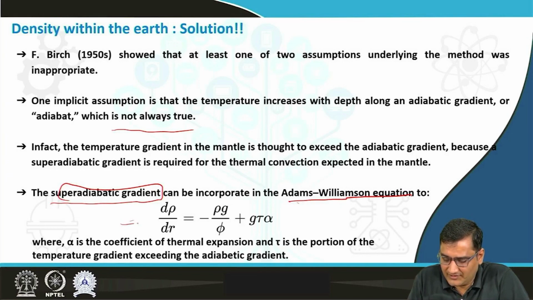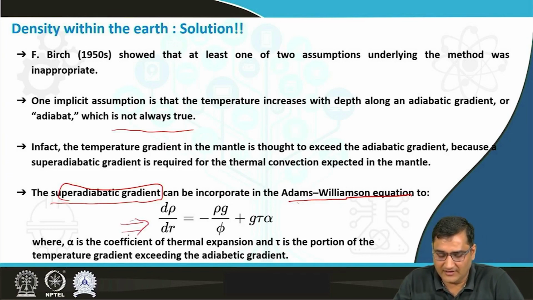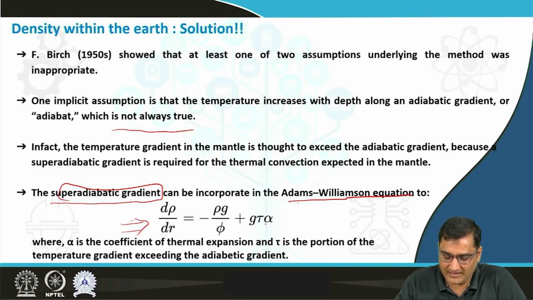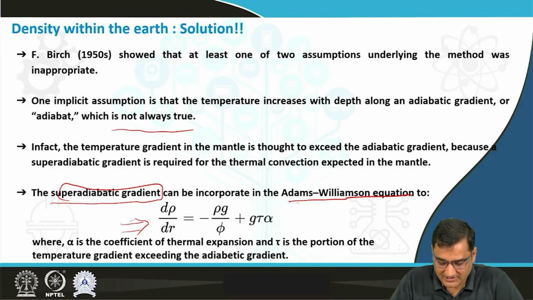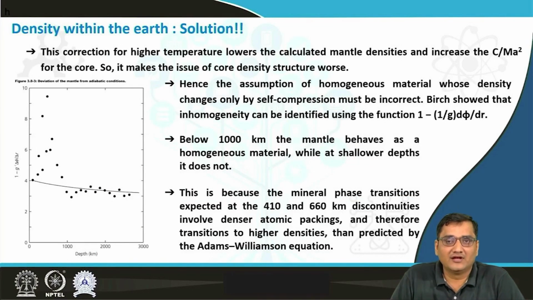After the incorporation, we get this expression for the gradient of the density with respect to the radius, equal to negative of rho g by phi plus g tau alpha, where alpha is the coefficient of thermal expansion and tau is the portion of the temperature gradient exceeding the adiabatic gradient. After you apply this super adiabatic correction, the higher temperature in the mantle lowers the calculated mantle density and increases the value of C upon Ma squared, which makes our case even worse.